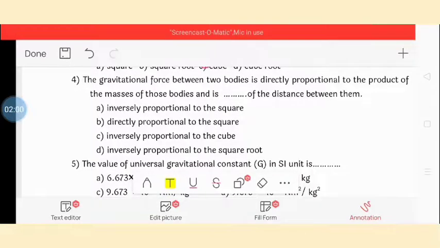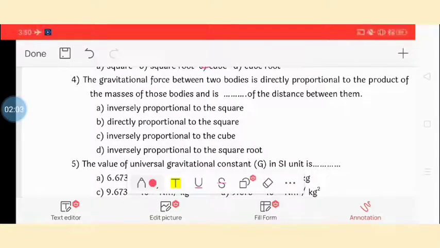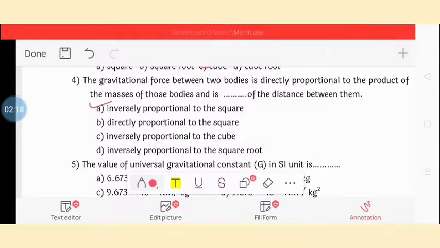Fourth question. The gravitational force between two bodies is directly proportional to the product of the masses of those bodies and is dash of the distance between them. The answer is inversely proportional to the square, option A. The gravitational force between two bodies is directly proportional to the product of the masses of those bodies and is inversely proportional to the square of the distance between them.